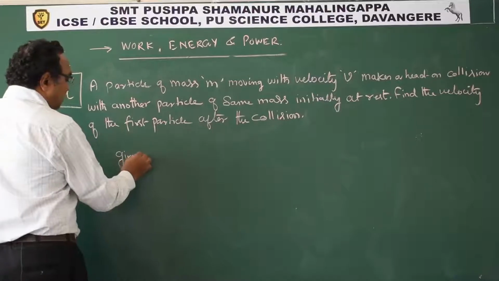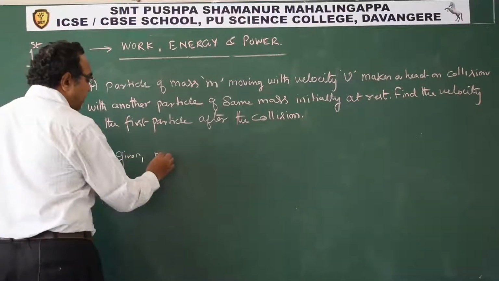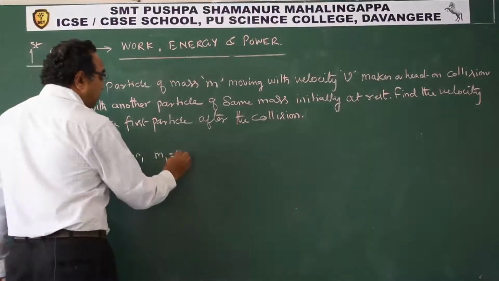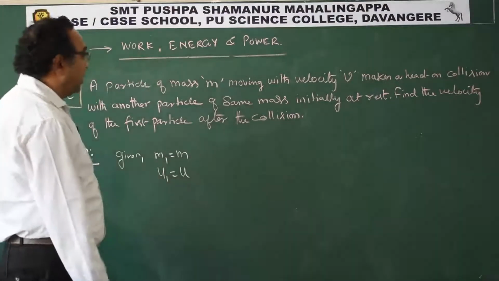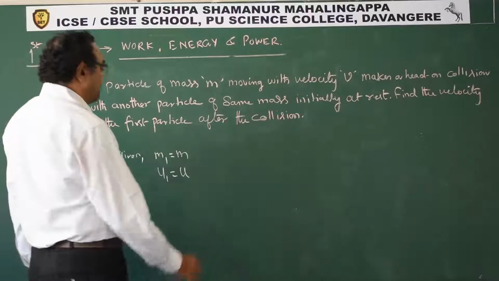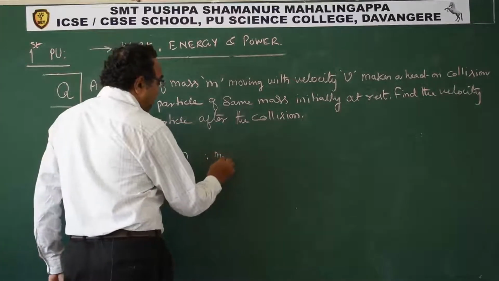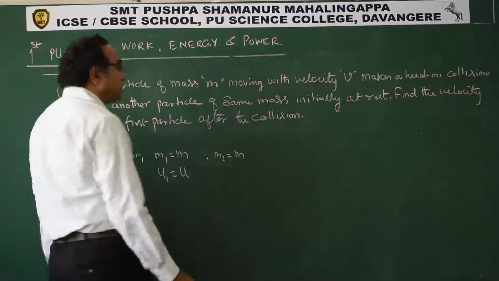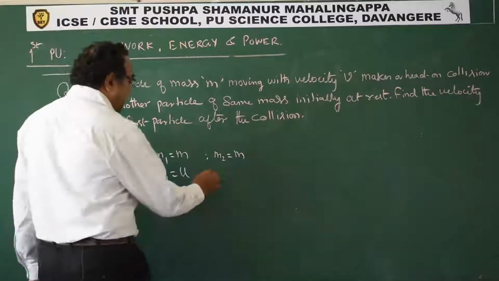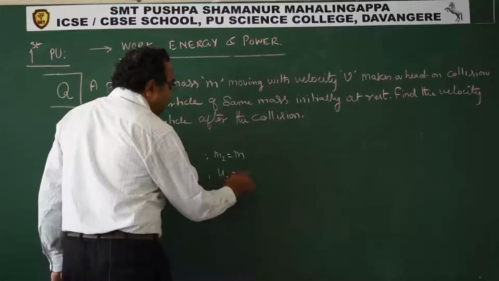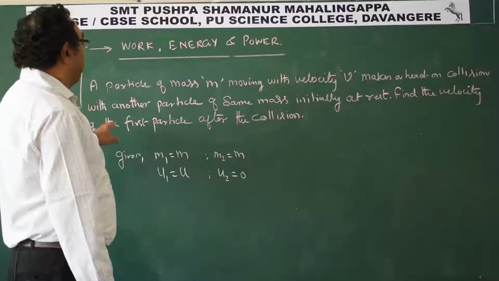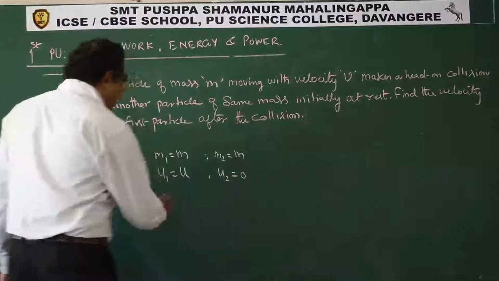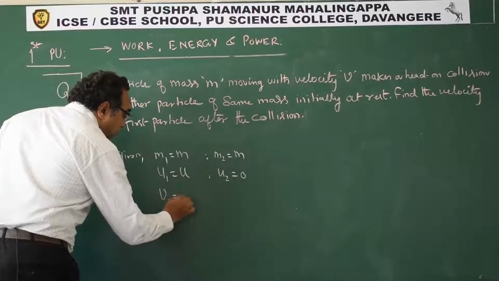Let me write first particle as m1 of mass m, u1 is u, makes a head-on collision with another particle of the same mass, so m2 is m. Initially at rest, so u2 is 0. Find the velocity of the first particle after collision, so v1 is asked.